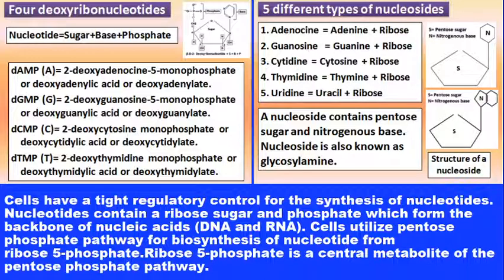Pentose phosphate pathway is one of the most important pathways in biological systems to synthesize nucleotides.